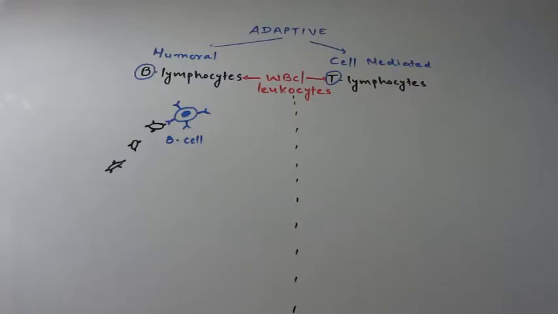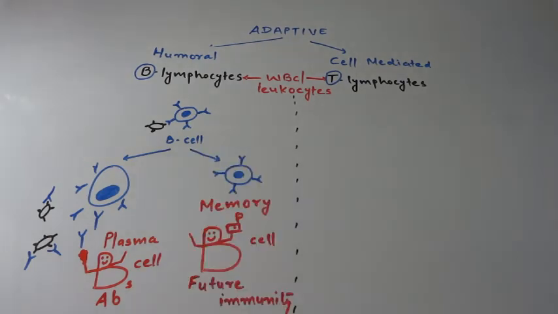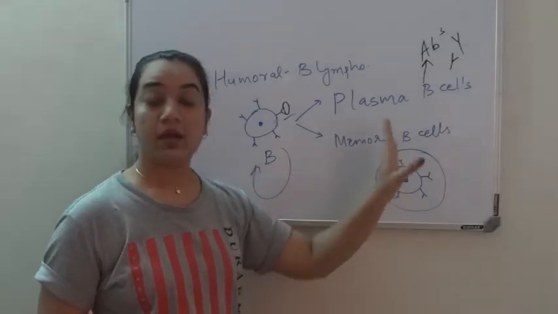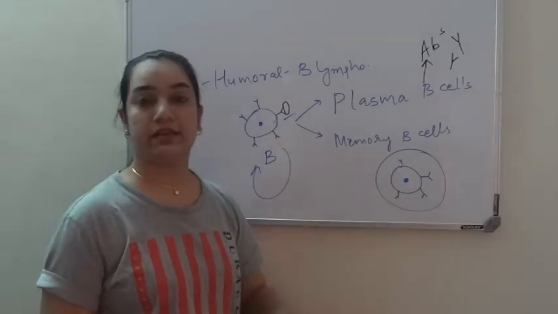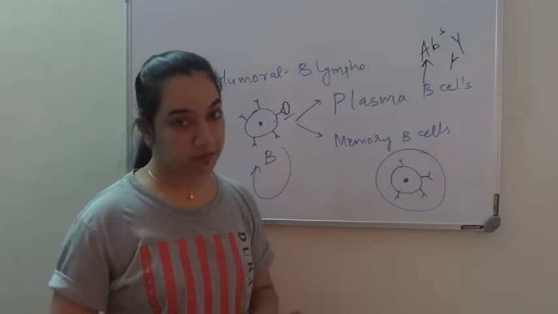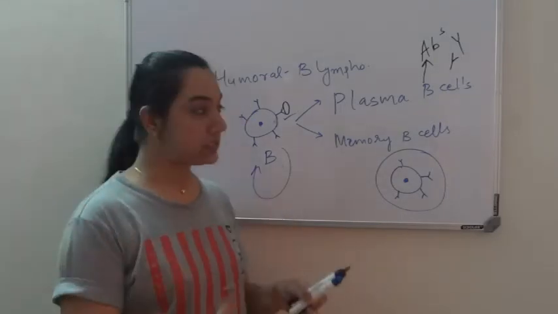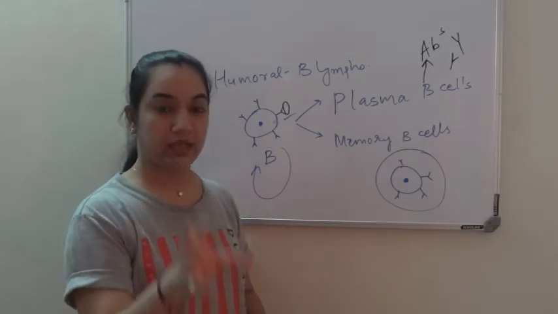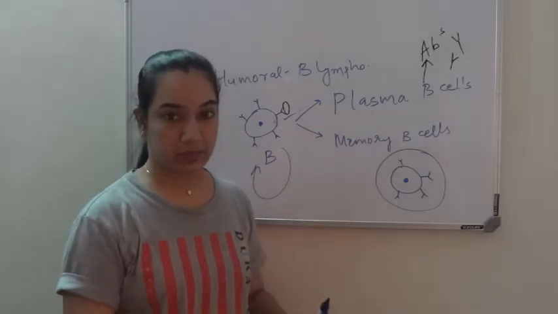So when B cell encounters any pathogen, it will proliferate and produce two types of cell: plasma cells, which produce antibody very specific to the pathogen, and the memory cell, which is going to store this detail in the form of the receptor. If the same antigen enters for the second time, you already have the cells ready, and a very fast, very specific, strong B cell immunity, or the humoral immunity, will be there. Suppose it is an intracellular bacteria, even before it goes and tries to infect your cell, B cell can deal with this bacteria in the blood.